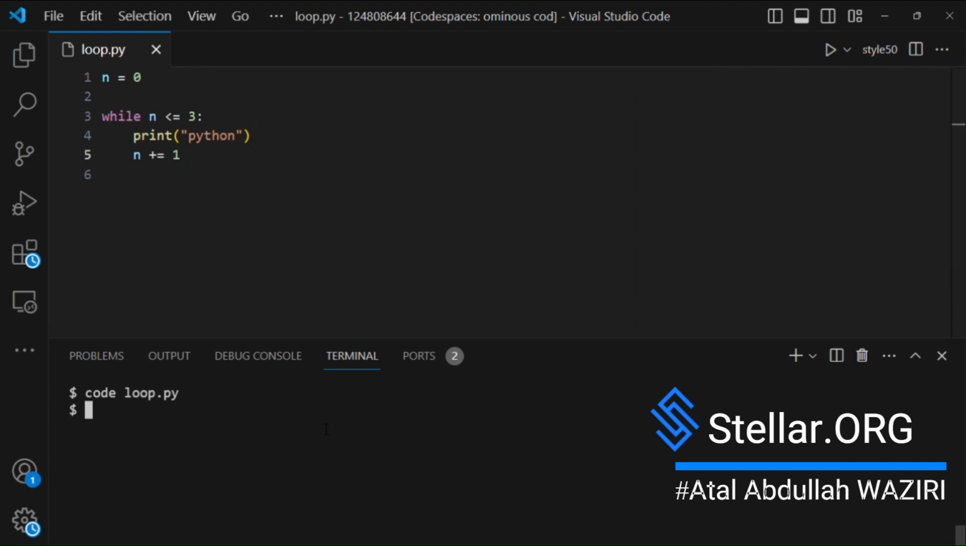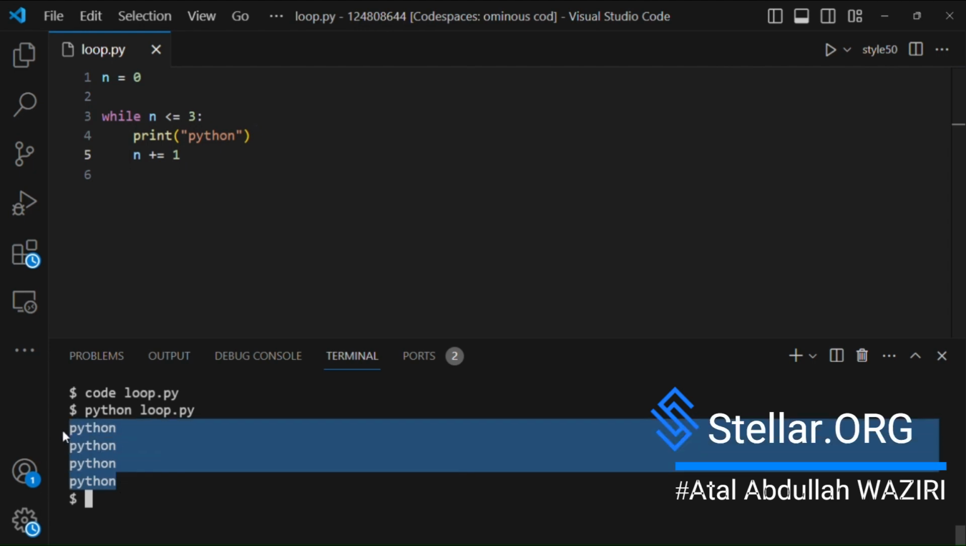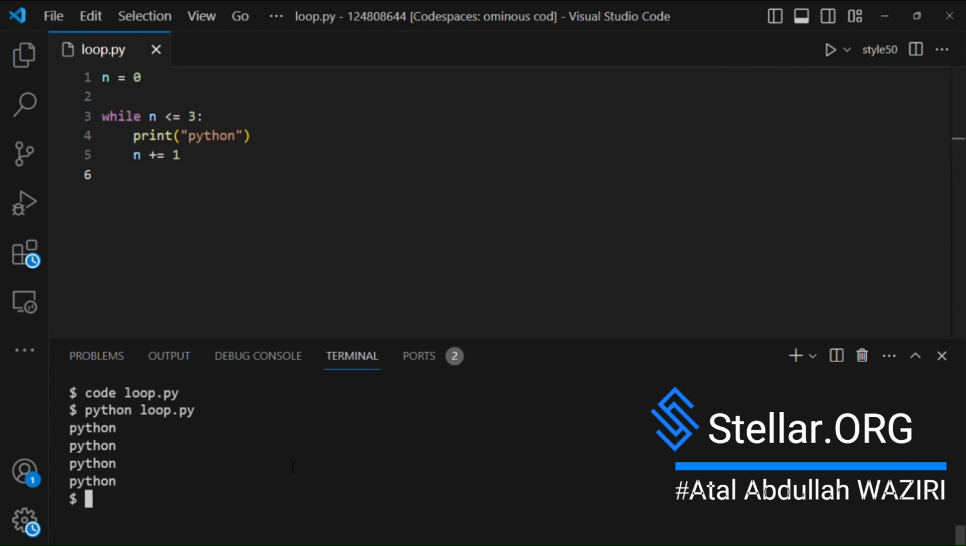Now if I run it, down in my terminal, python loop.py, you can see it outputs Python 4 times because the initial value of n was 0. Now if I change the operator of this while loop condition or the number in this while loop, what would happen?